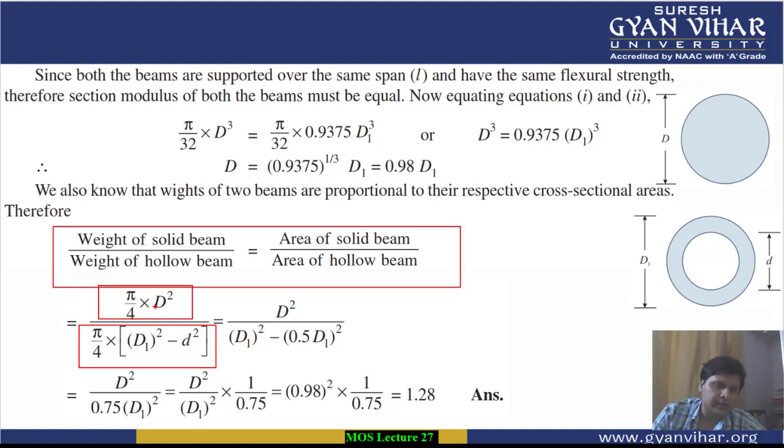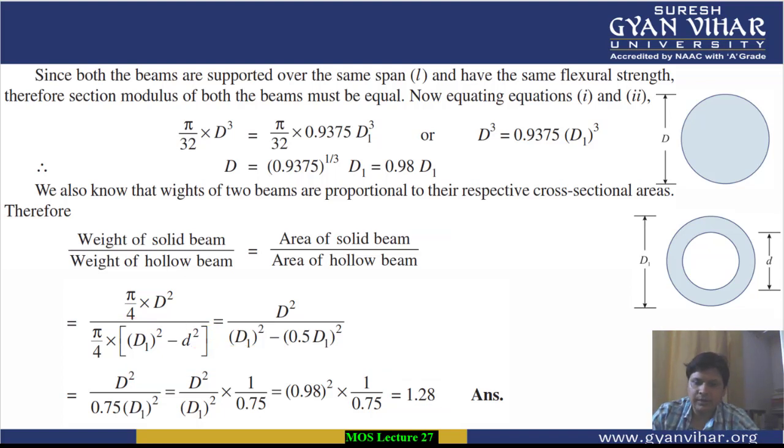Put these values in their places, and on simplification you will get small d, which is already 0.5 of the bigger diameter, and putting this value you will get a relation between the weight of the solid beam and the weight of the hollow beam, and it is equal to 1.28. So this is the numerical. I hope you have understood, students.